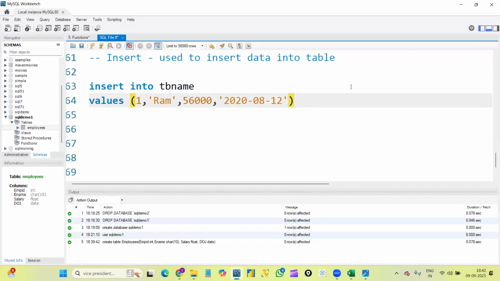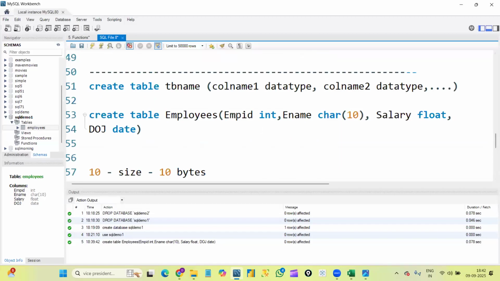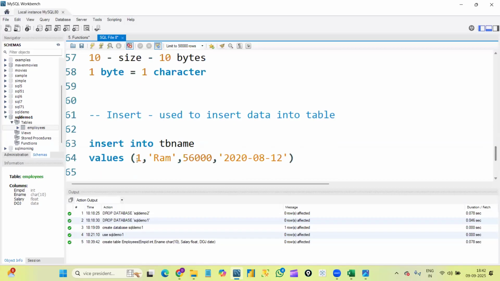Within the brackets I'm entering the values, and after each value I gave a comma. The comma is separating the columns. Here you can see I'm having 4 columns. After each value I'm giving a comma. This is the employee ID column, this is employee name, salary column, date of joining. This comma is separating the column values. Once I am done giving all the values, I need to close the bracket. This is my first row of data.